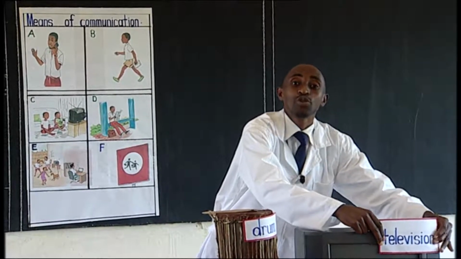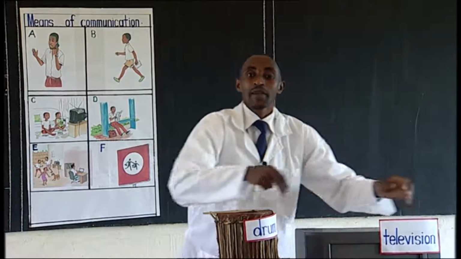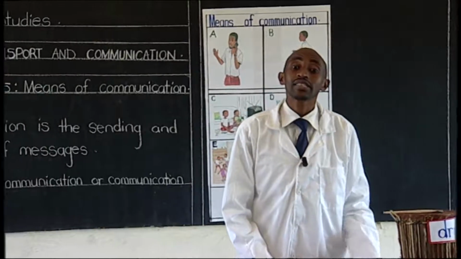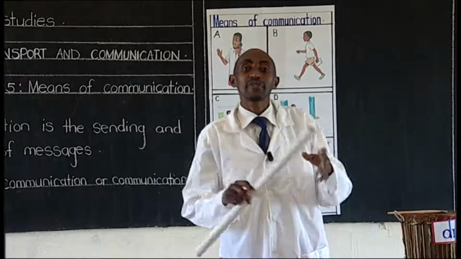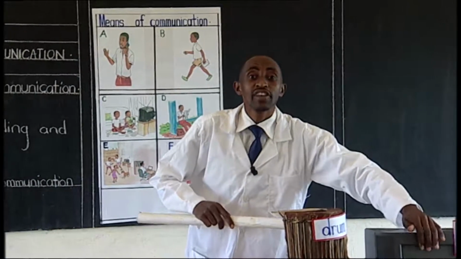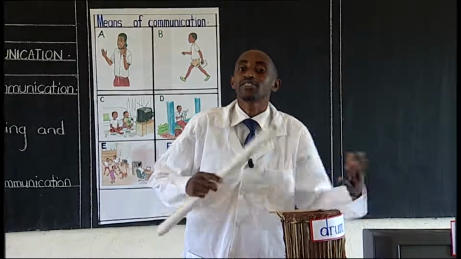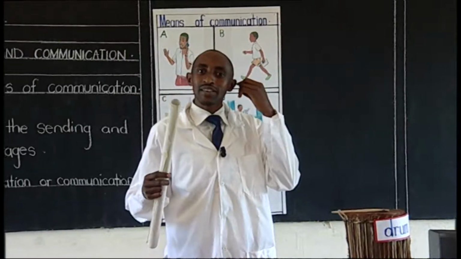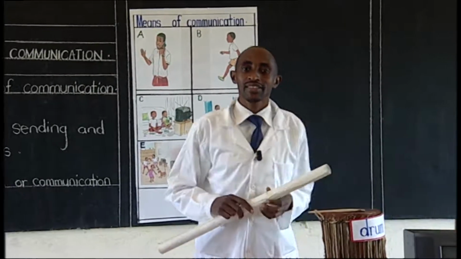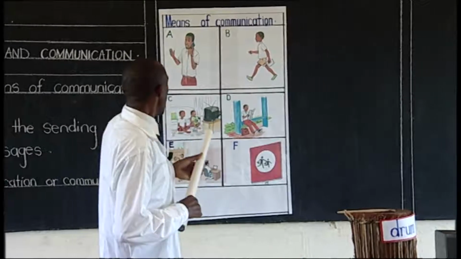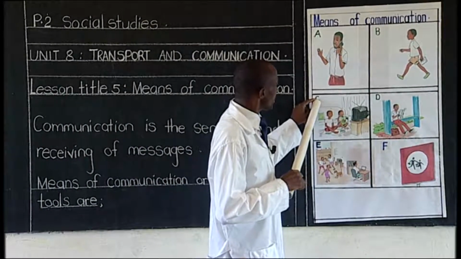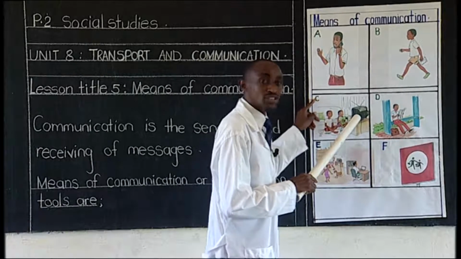A television is a tool whereby you start watching. As you watch, people are telling you something on the television screen. You use this one and you see them. As you see them, that is the message you have got. They are telling you to do a lot of things at home. So right now, on our chart, Part C is the television.